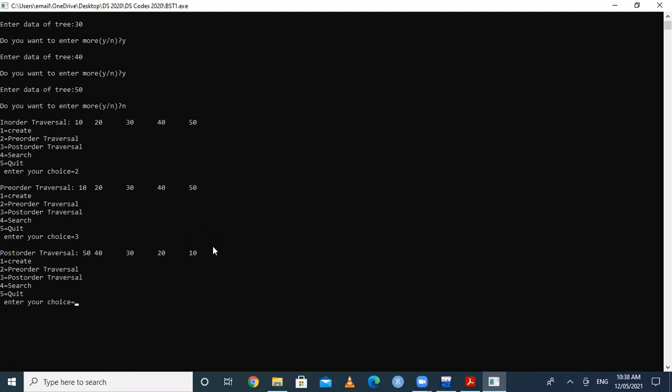And we go for the fourth option, that is search. When I hit enter for the fourth option, it asks to enter the data to be searched in the tree. We know that the tree contains 10, 20, 30, 40, 50. Suppose I want to search for 234 in this tree. Is 234 present in this tree?